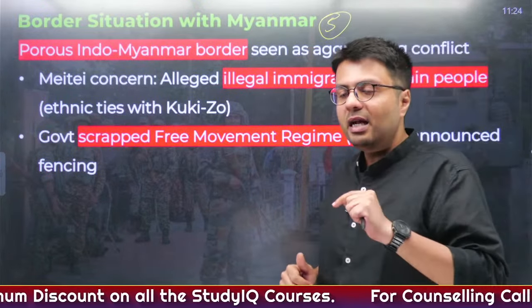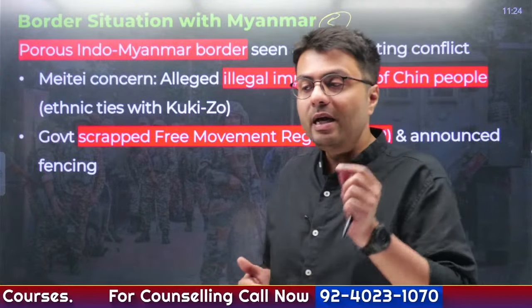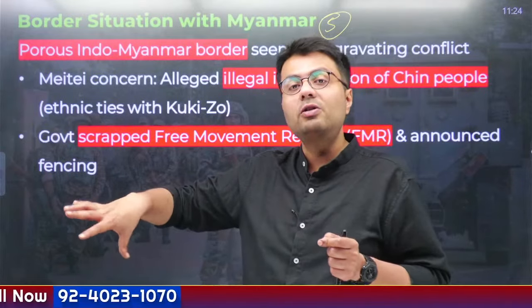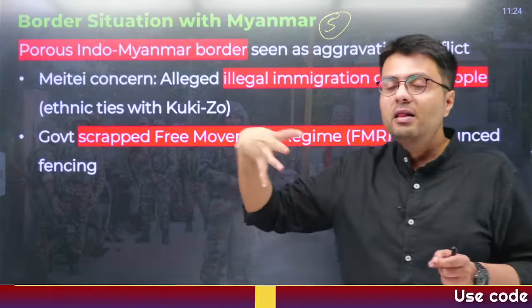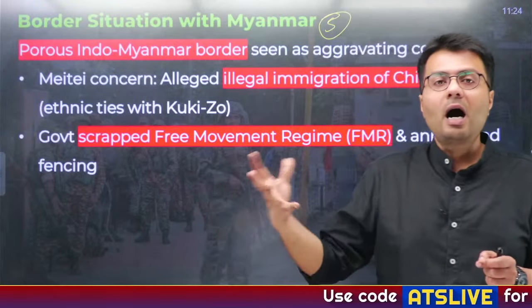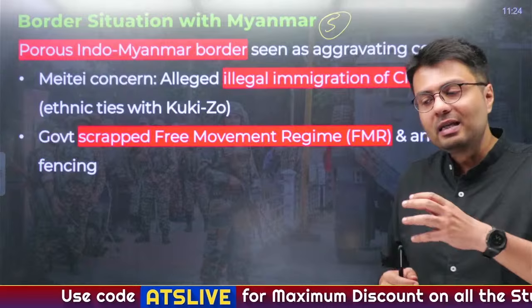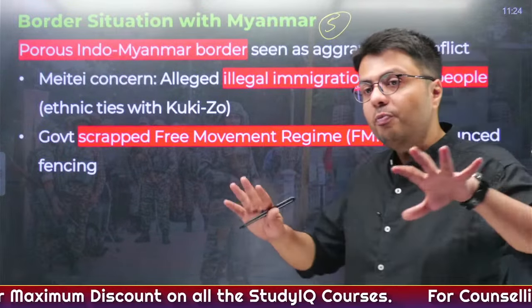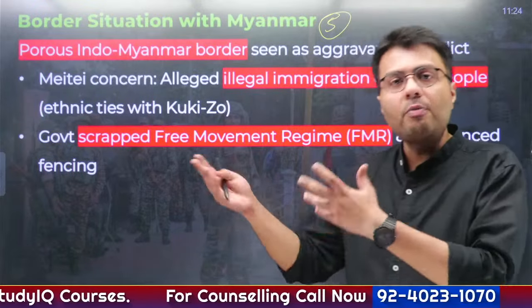It has been alleged that this porous Indo-Myanmar border has led to increase of conflict, because many security agencies have given a report that insurgent organizations operating from Myanmar are providing logistical and armed support to the insurgents who are living in Manipur. And because of this, instead of reduction in violence, violence has increased. I told you, right? Members of both communities now have arms with themselves. How do you think arms came? It came from across the border.